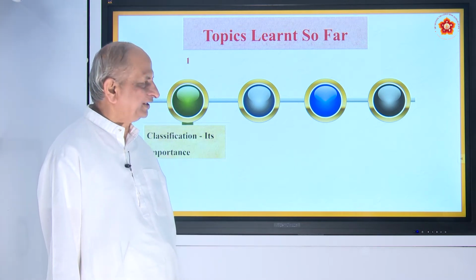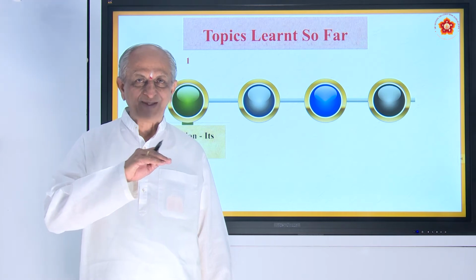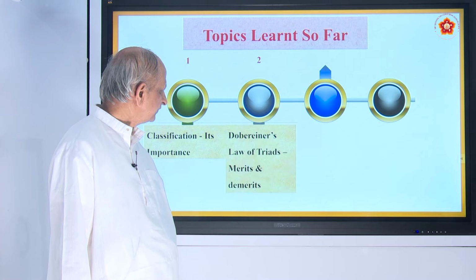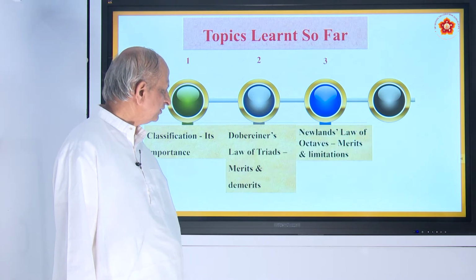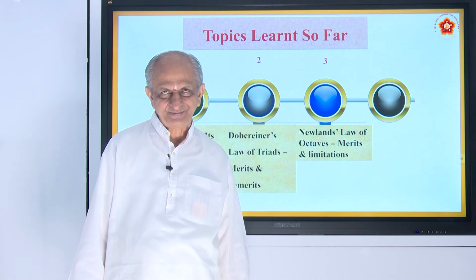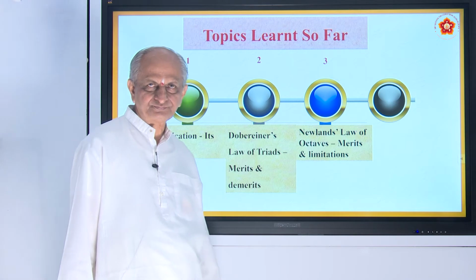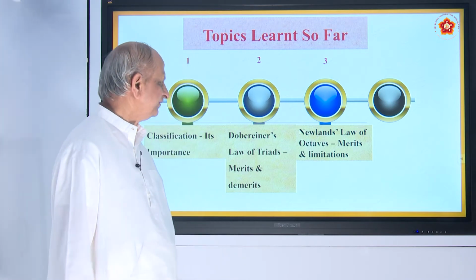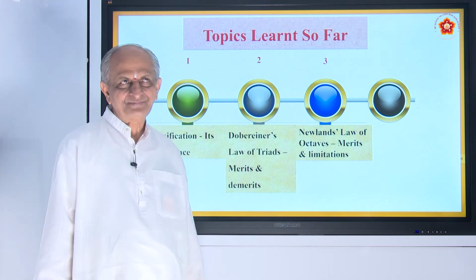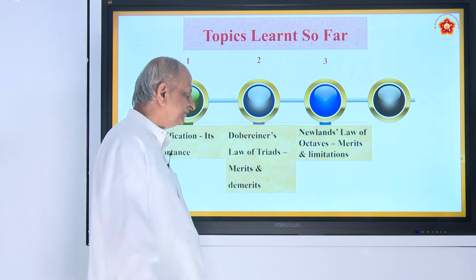Here also we have studied in the previous class about the classification of elements, and in that we have seen the first contribution in this field is Doberener's law of triads. Triads means taking 3 elements at a time. Also we have discussed the merits and demerits.